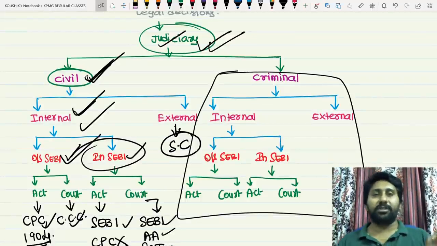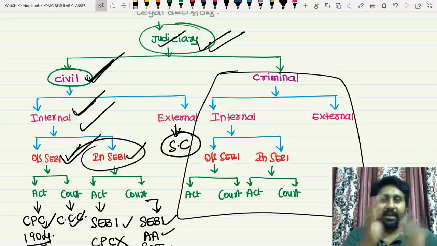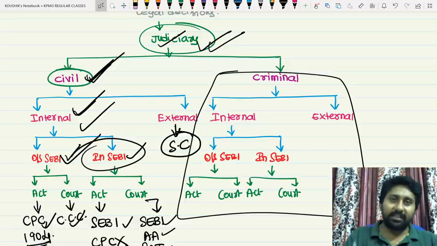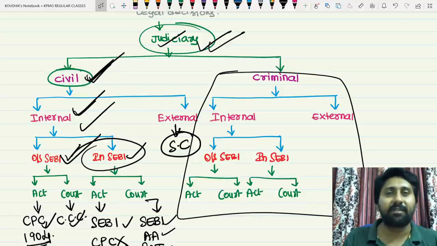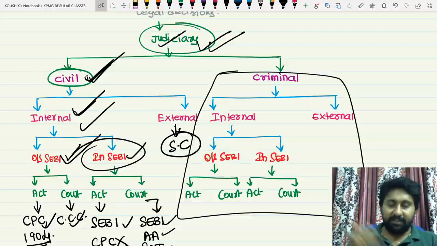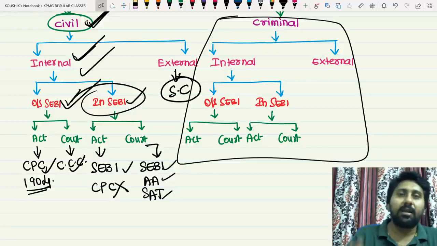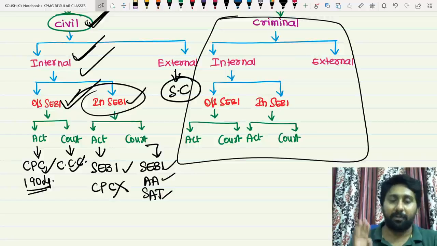First, there is a judiciary. Judiciary will be of two types, civil and criminal. What are we studying? Civil. In civil there are again two parts, internal and external. Within internal, again two parts: within SEBI and outside SEBI. If it is outside SEBI, which act will take care? CPC. Which court will take care? City Civil Court. If it is within SEBI, which act will take care? SEBI Act. Which authority will take care? Either SEBI, or the adjudicating authority of SEBI, or the Securities Appellate Tribunal.